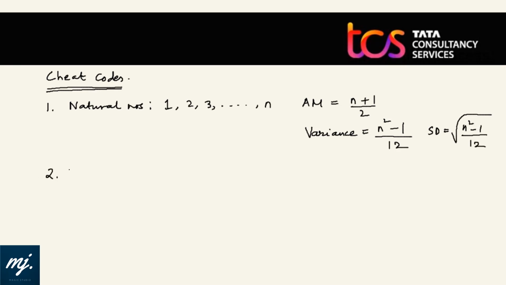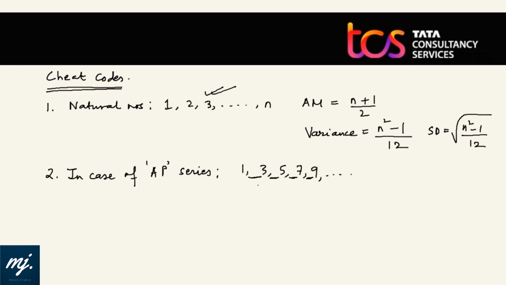Next important cheat code. In case of AP series, you know what we mean by AP series? That numbers are given and they follow a specific pattern where the difference between two consecutive numbers is same. Like 1, 3, 5, 7, 9. Here the difference between two numbers is same, that is 2. This is an AP series, and for that instance, natural number series is also a natural arithmetic progression series.